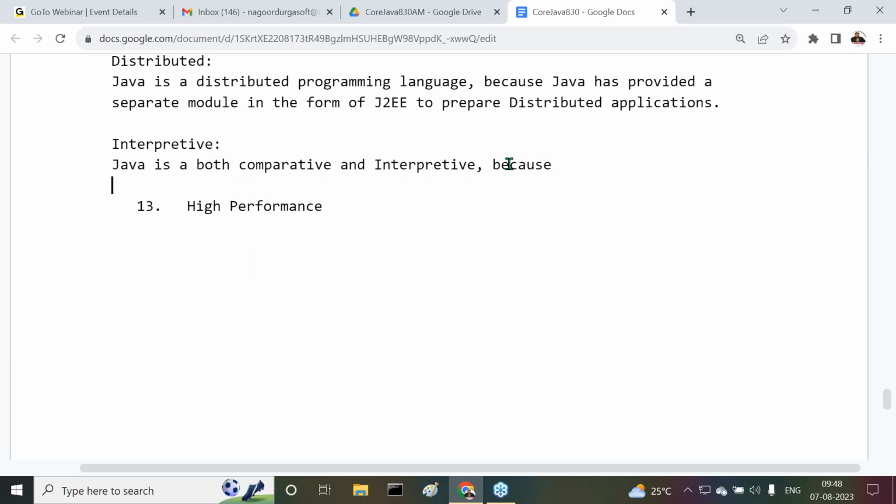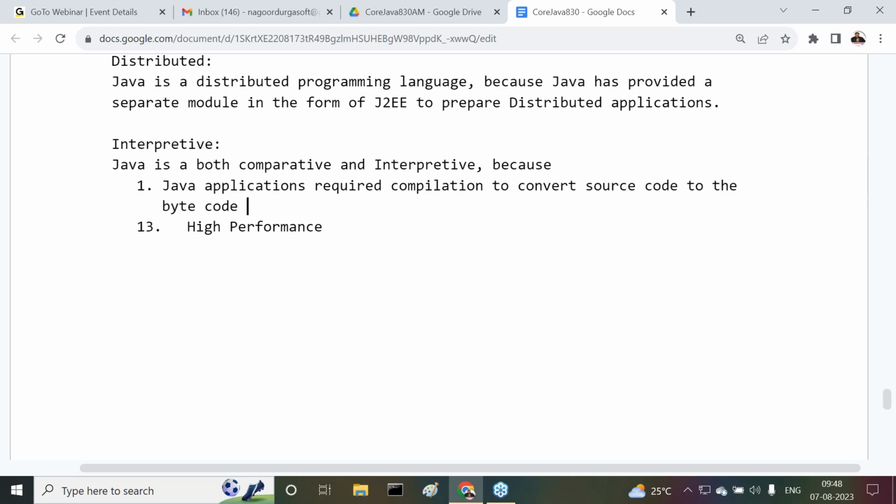Observe carefully. Why? Because point number one, Java applications require compilation to convert source code to bytecode, that means high level representation to low level representation, and to check the developer's mistakes in the program.